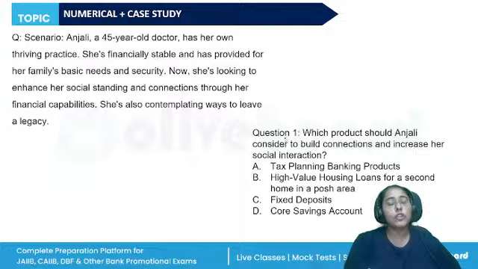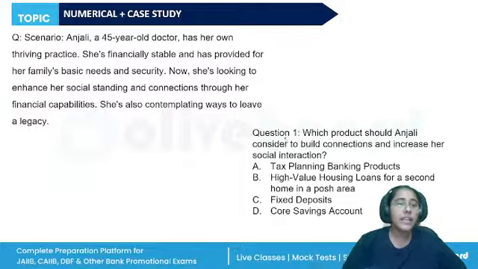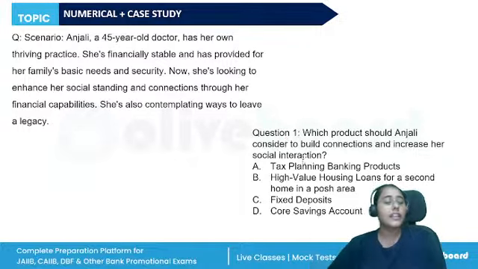Anjali, a 45-year-old doctor, has her own thriving practice. She's financially stable and has provided for her family's basic needs and security. Now she's looking to enhance her social standing and connections through her financial capabilities. She's also contemplating ways to leave a legacy. Which product should Anjali consider to build connections and increase her social interaction? Answer this question. Social interactions come under the love and belongingness needs. So, what should be the correct answer?